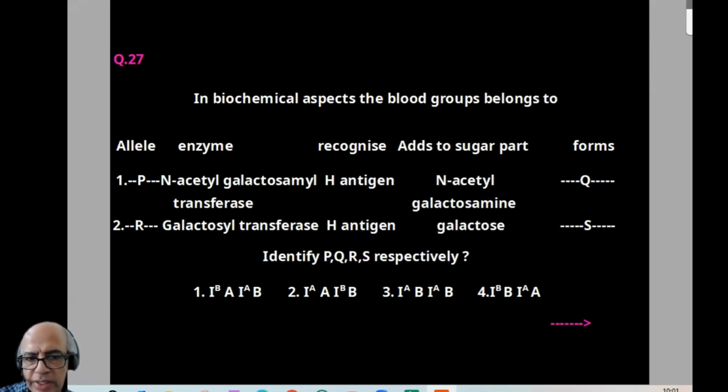It recognizes the H antigen and adds the sugar N-acetyl galactosamine, and we get the A blood group. Similarly, galactosyl transferase belongs to the B blood group, IB. It adds galactose to the H antigen and forms the B blood group. So for 27, the answer is 2. I put it slightly in the biochemical aspect.